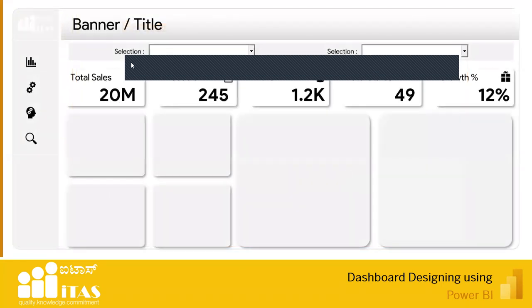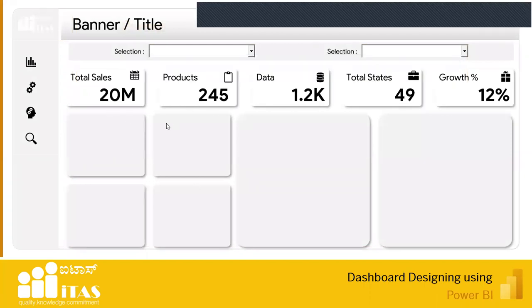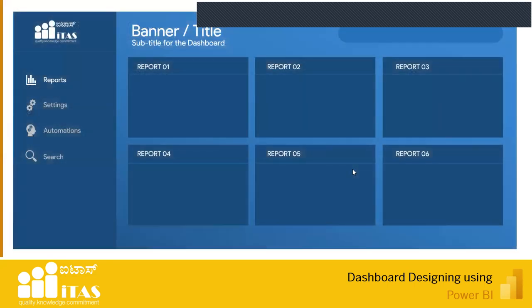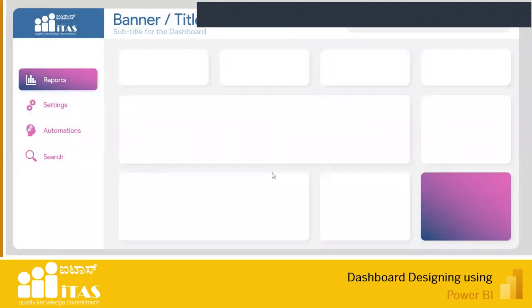Here I have just given one mock-up, which I designed in PowerPoint. I'll tell you how you can design these kinds of dashboards. This one I've also prepared in PowerPoint itself. Once you do this, you can import these designs to your Power BI as well. Here is one more dashboard. You can see the colors and the buttons here; you cannot design these in Power BI.